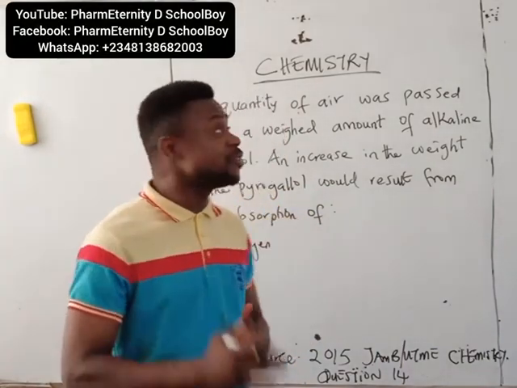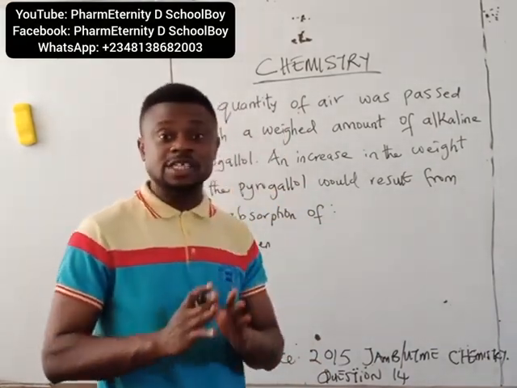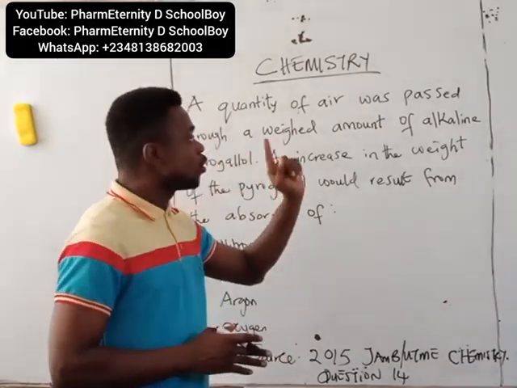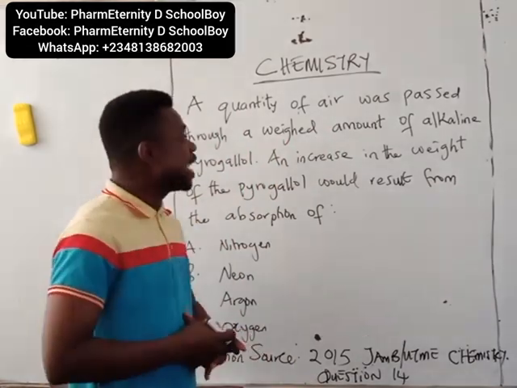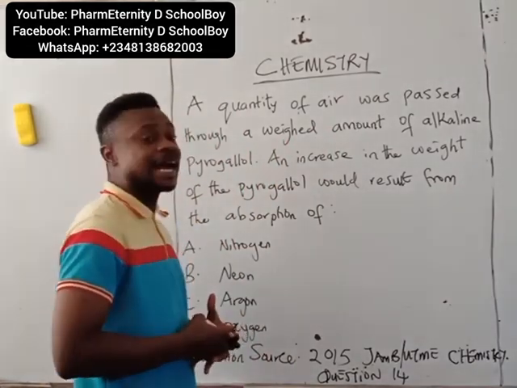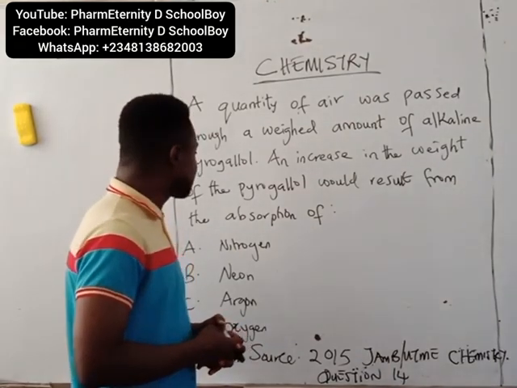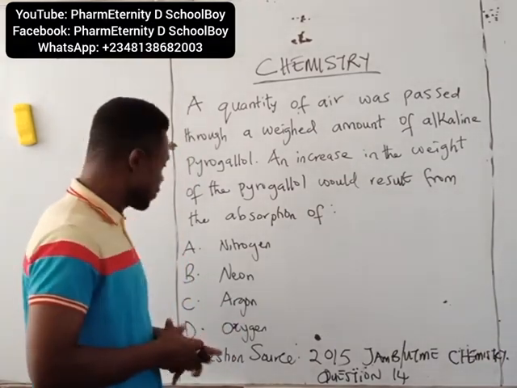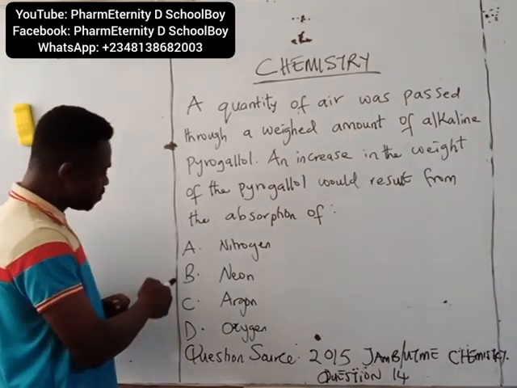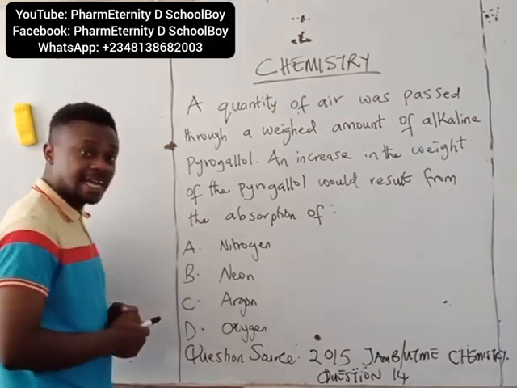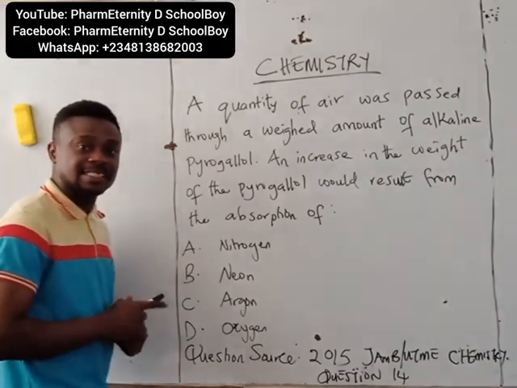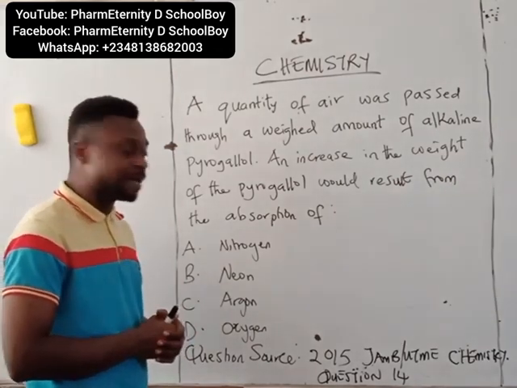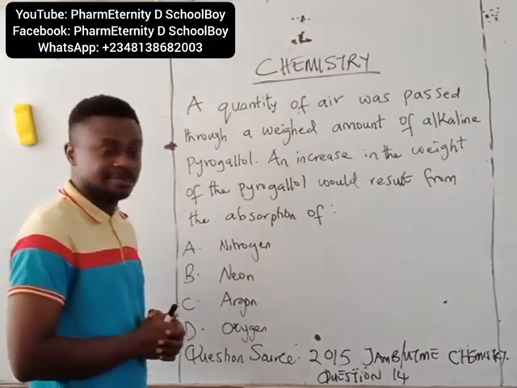Today we are going to take a look at chemistry and we have a question on the board. The question says, a quantity of air was passed through a weighed amount of alkaline pyrogallol. An increase in the weight of the pyrogallol would result from the absorption of A. Nitrogen, B. Neon, C. Argon, D. Oxygen. The question source is 2015 JAMB UTME Chemistry, question 14.